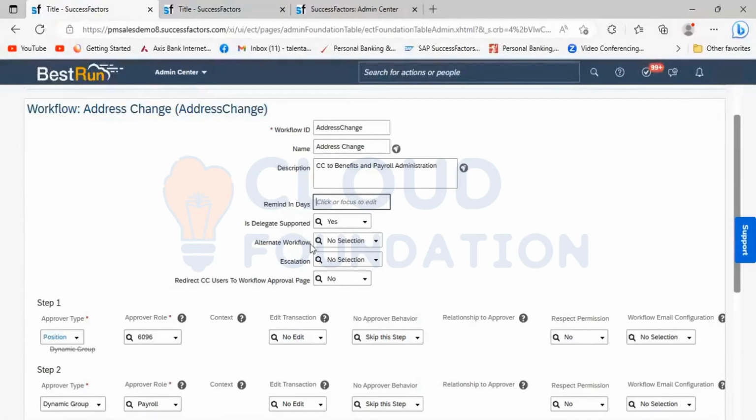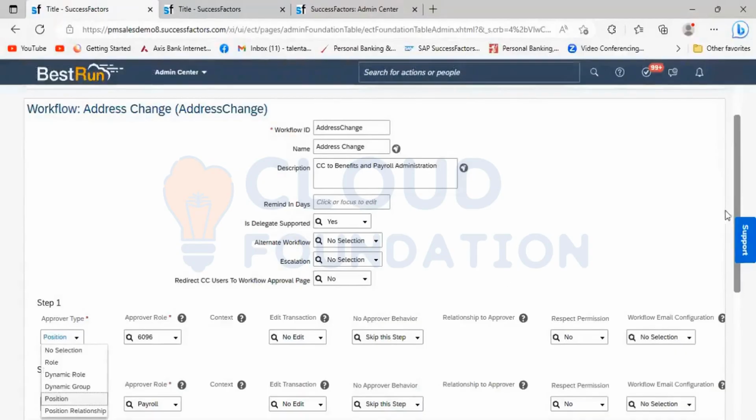Then again we have the exception path. We can assign the workflow to an exception path that we would have created. That is also least important. And then we have also seen here the approval type and the approver role that we have already discussed right now.